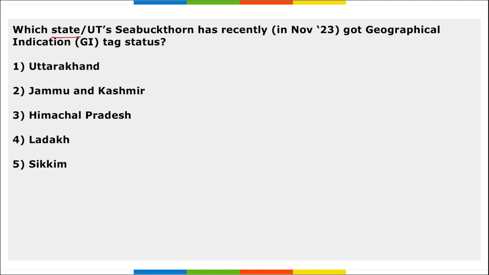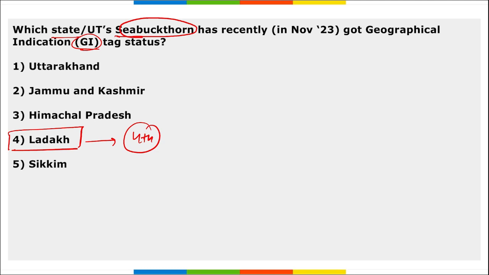Next, which state or UT has Seabuckthorn recently got its GI tag status? So Seabuckthorn, this is the product of which state or UT? It is of Ladakh, and it is the fourth product from Ladakh which got the GI tag. Right?